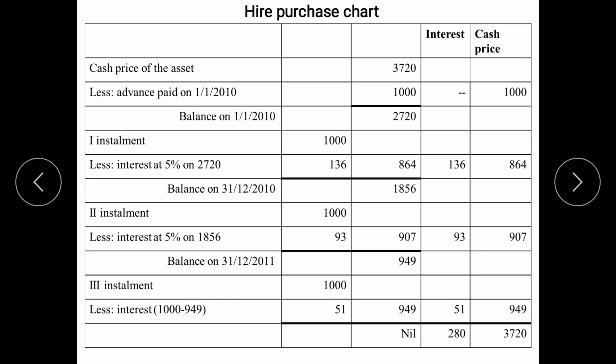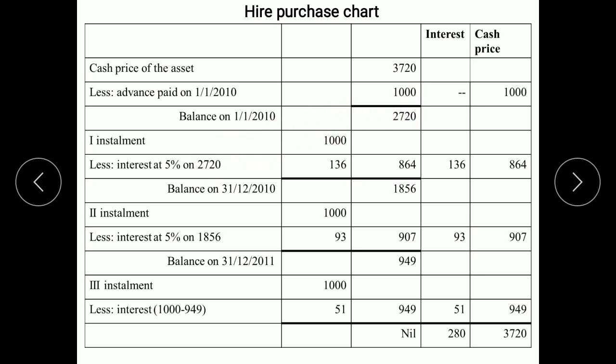At the end of the first year, first installment is paid of rupees 1,000. We know that this installment includes the cash price and also the interest amount. So we will deduct the interest amount from the installment, less interest at 5%. So we will calculate interest on which one now? The balance of cash price remaining. 3,720 was the original cost of the asset, out of which 1,000 has been paid. So the remaining unpaid balance is 2,720.